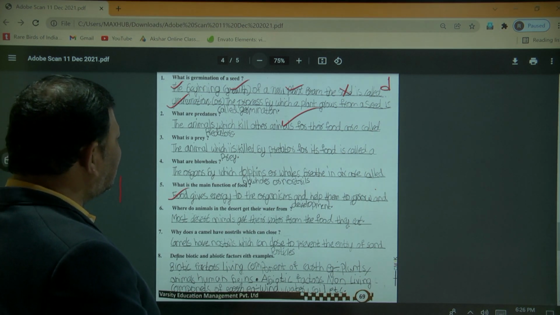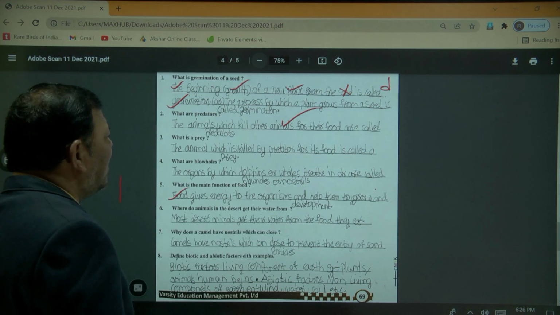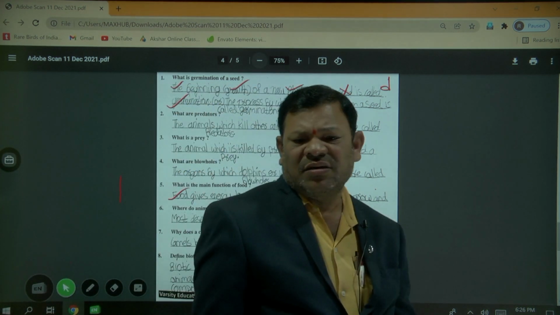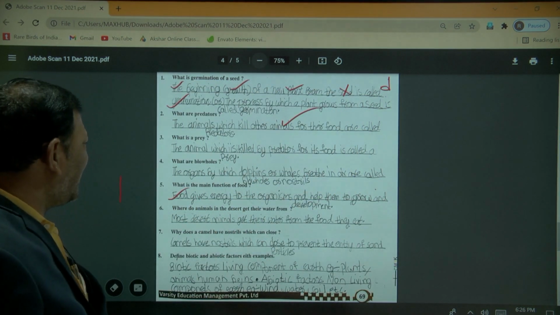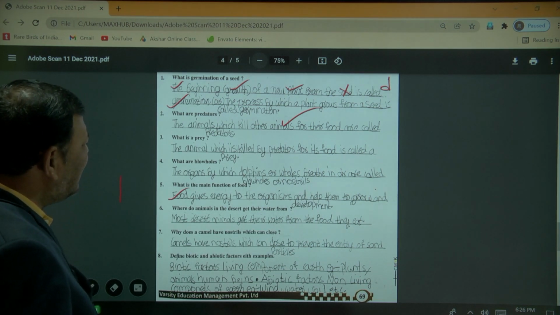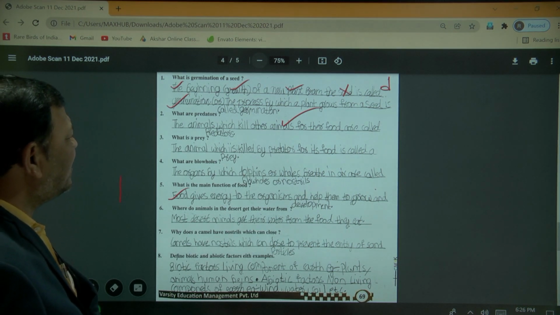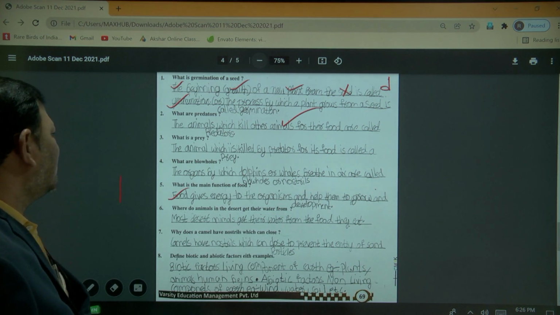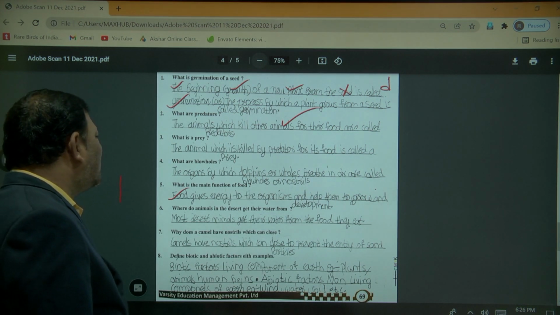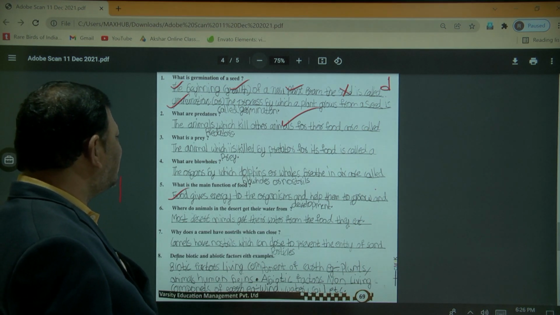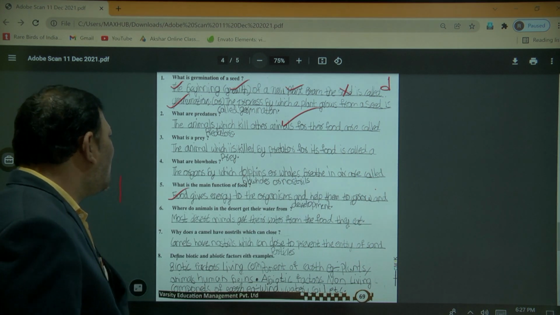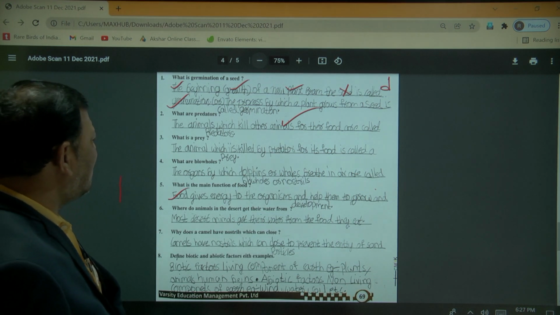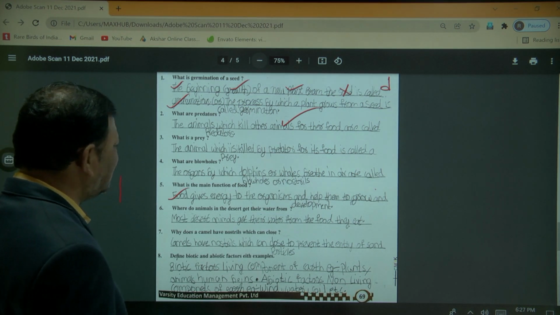The animals which kill the other animals for their food are called predators. Okay. Next, what is a prey? The animals which are killed by the predator for its food are called prey. So what are the blowholes? The organs by which dolphins or whales breathe in the air are called blowholes. Blowholes are nostrils.